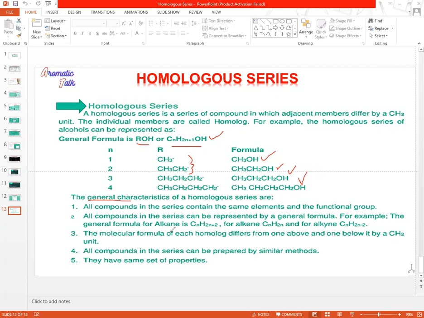For example, the general formula of alkane is CnH2n+2, alkene is CnH2n, and alkyne is CnH2n-2. The molecular formula of each homolog differs from the one above and the one below it by a CH2 unit. All compounds in the series can be prepared by a similar method. They have the same set of properties, like chemical properties. I hope that you understand the concept of homologous series of organic compounds. Okay, thank you.